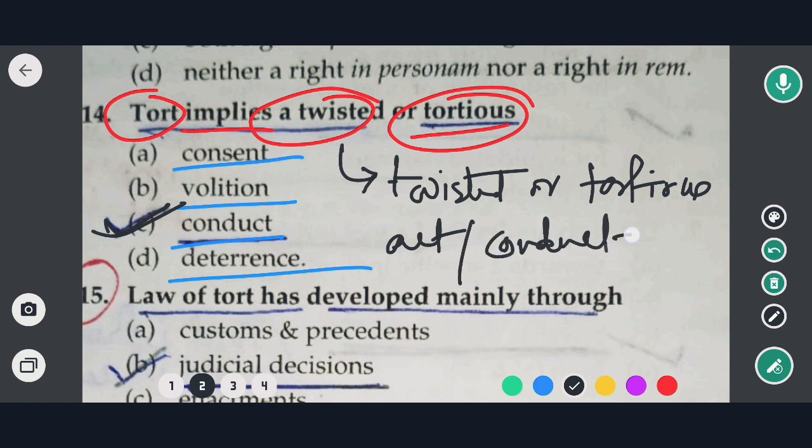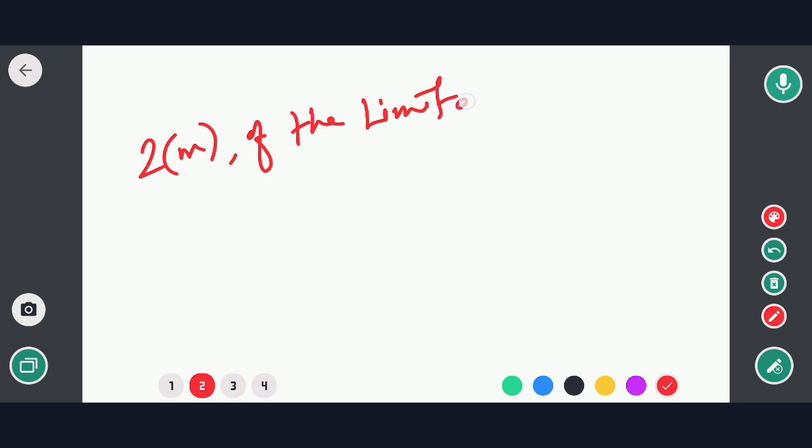Because देखिए, as per the provision of section 2(m) of the Limitation Act, टॉट का मीनिंग क्या है? It is a wrongful act.